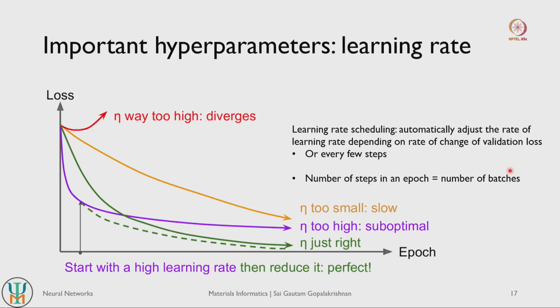Now the way you actually split your training data set into batches, in other words how many batches you actually create in your training data set, is a very important hyperparameter, and it really affects how quickly your model actually learns and how easy it is to train your model. Because if you create more batches, then you can train the model in parallel along those different batches. So in other words, your model becomes faster to train, but in general more batches also means that the amount of memory that you require will be higher. So that is a very important computational hyperparameter. It can also affect accuracies to some extent.